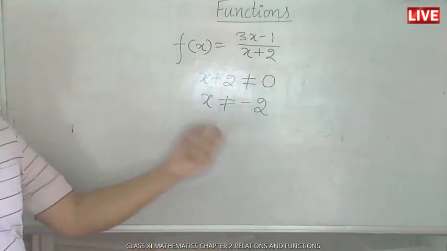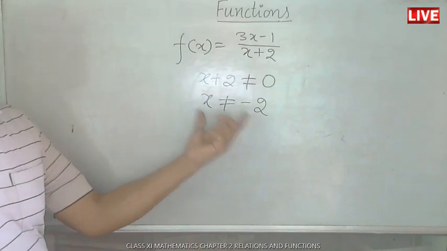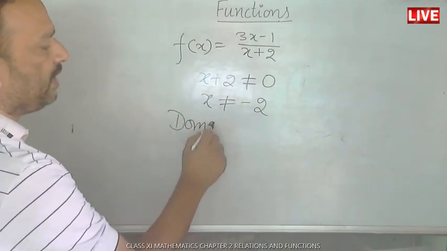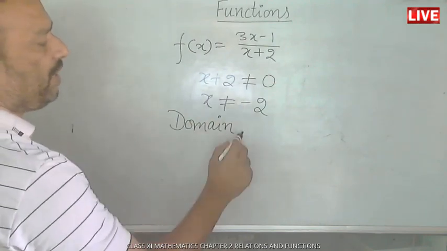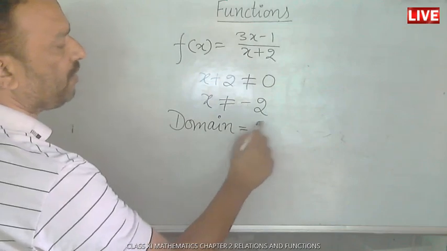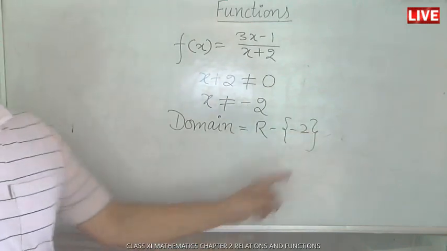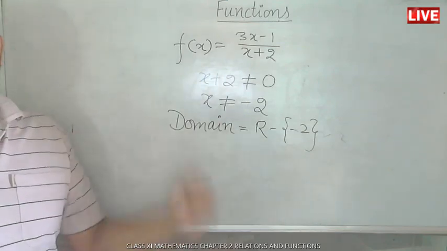Other than that, all real values are in the domain. So whenever we want to write the domain of this function, simply delete those numbers for which the denominator is 0. So the domain is R minus {-2}. Except minus 2, each and every real number is in the domain of this function.